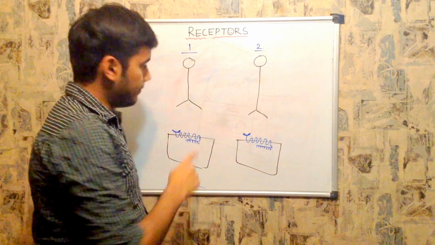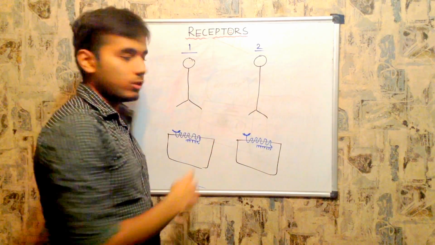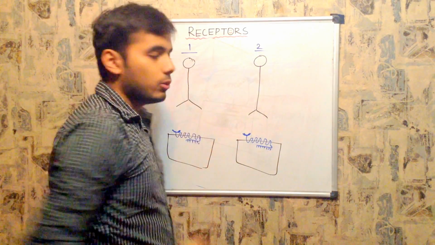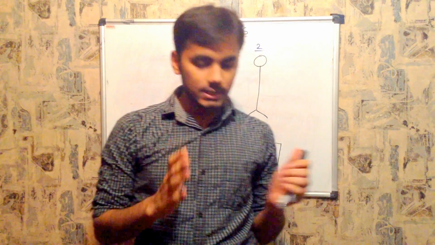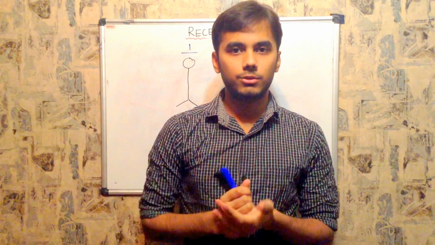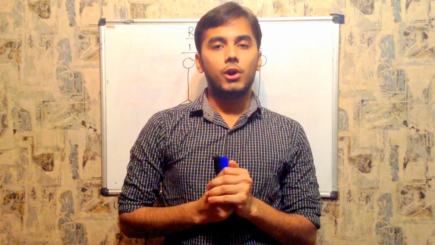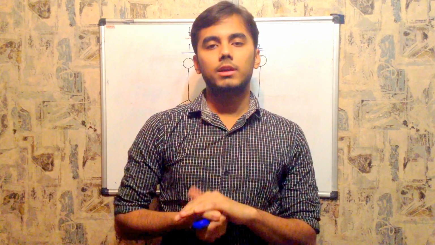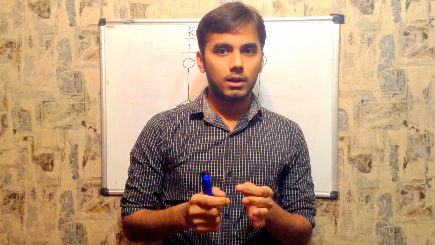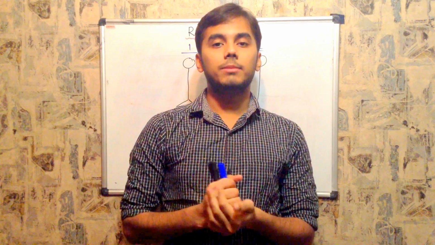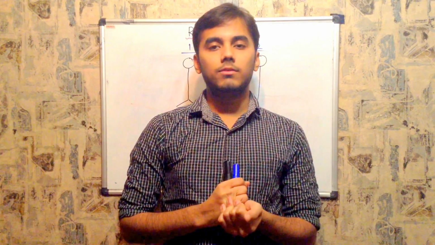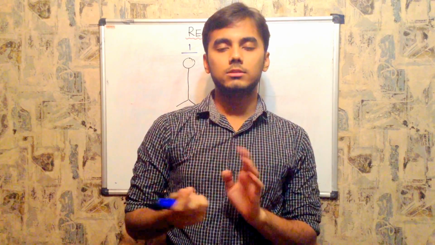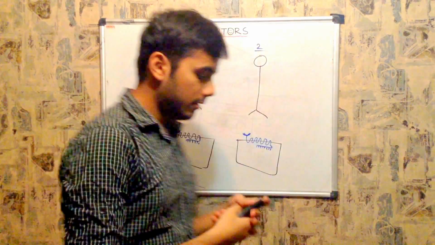Now, suppose this neuron is releasing acetylcholine. So you name this neuron as cholinergic neuron, right? If a neuron is releasing norepinephrine, you name that neuron as adrenergic neuron. In the same way, if the neuron is releasing GABA, gamma aminobutyric acid, that neuron is named as GABAergic neuron. If the neuron is releasing dopamine, you call it dopaminergic. If the neuron is releasing glutamine, you call it glutaminergic neuron, right?